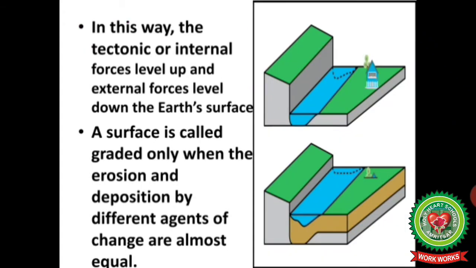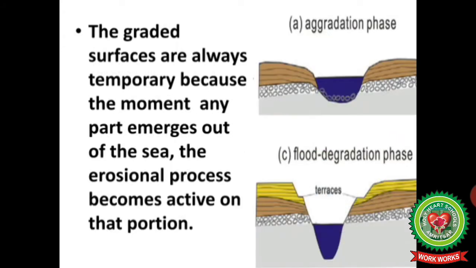In this way, the tectonic or internal forces level up and external forces level down the earth's surface. A surface is called graded only when the erosion and deposition by different agents of change are almost equal. The graded surfaces are always temporary because the moment any part emerges out of the sea, the erosional process becomes active on that portion.